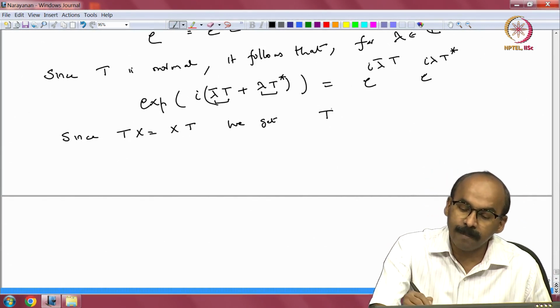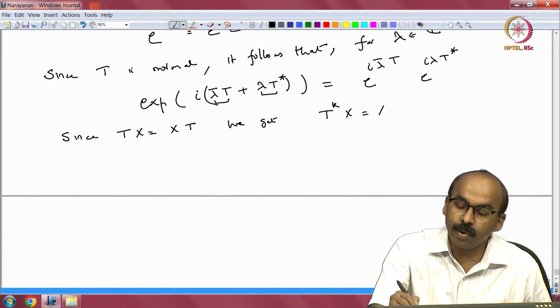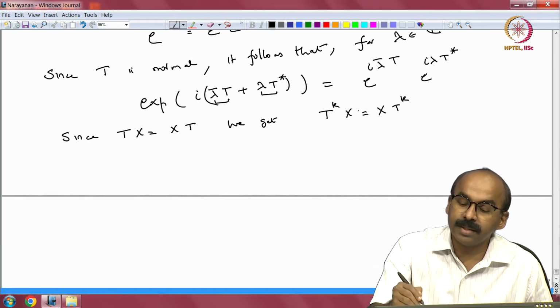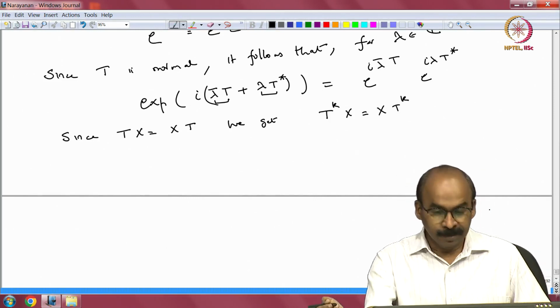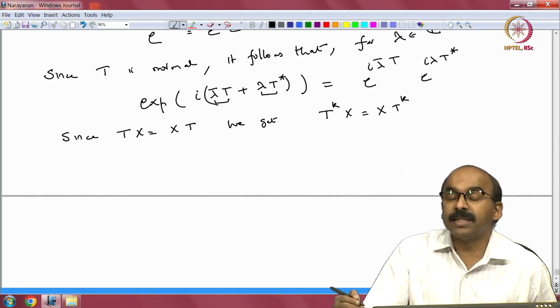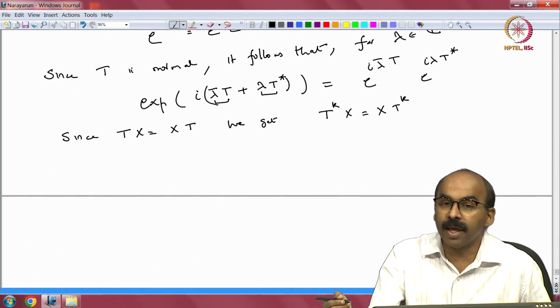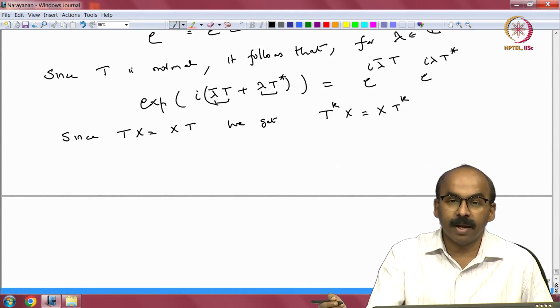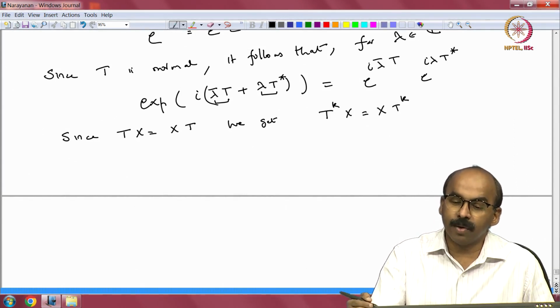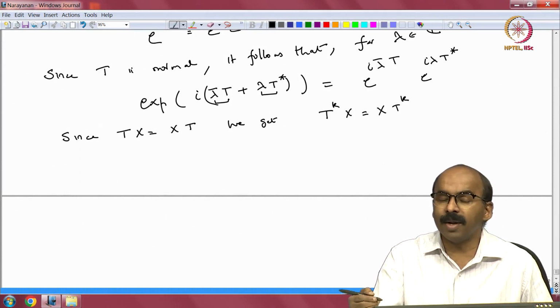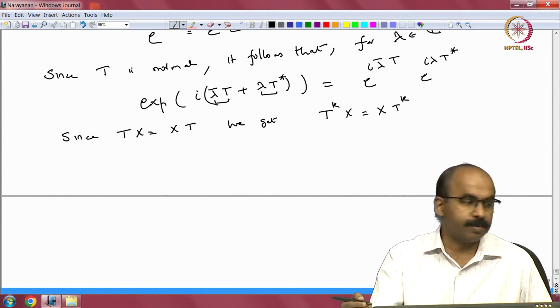So, t to the k x will be equal to x t to the k, right, each time one t goes to the right hand side. But then you can sum up. Remember, the exponential of a is the summation of a to the n by n factorial. So you can sum up and get the exponential of t, or you multiply t with constants and then take the exponential, right.